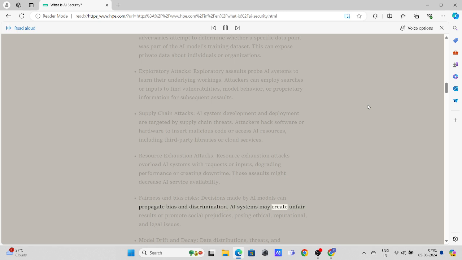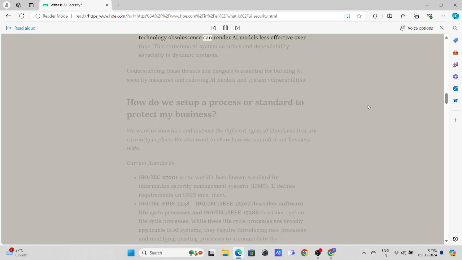AI systems may create unfair results or promote social prejudices, posing ethical, reputational, and legal issues. Model drift and decay: data distributions, threats, and technology obsolescence can render AI models less effective over time. This threatens AI system accuracy and dependability, especially in dynamic contexts. Understanding these threats and dangers is essential for building AI security measures and reducing AI models and system vulnerabilities.